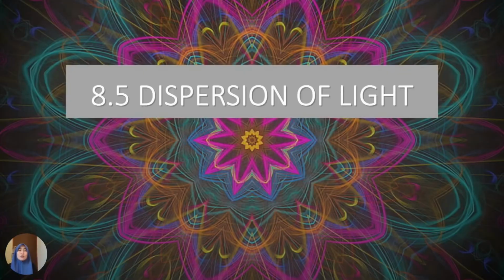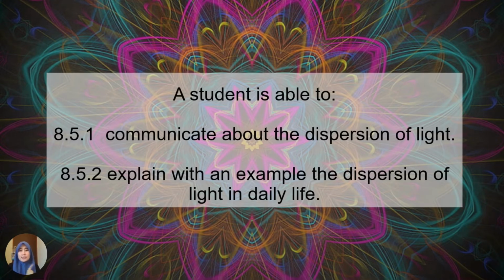Hello everyone. So today we will continue our subtopic 8.5, dispersion of light. You can refer to your textbook, page 236. At the end of this lesson, a student is able to, number one, communicate about the dispersion of light, and number two, explain with an example the dispersion of light in daily life.